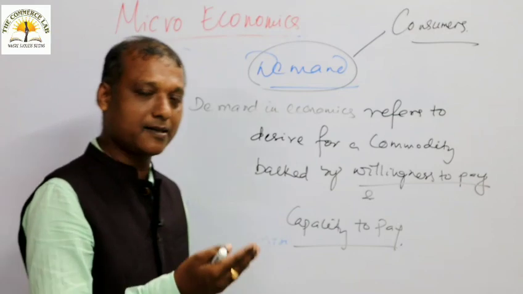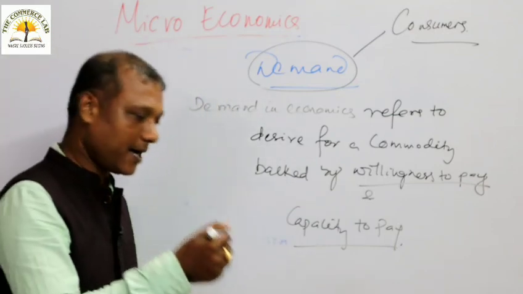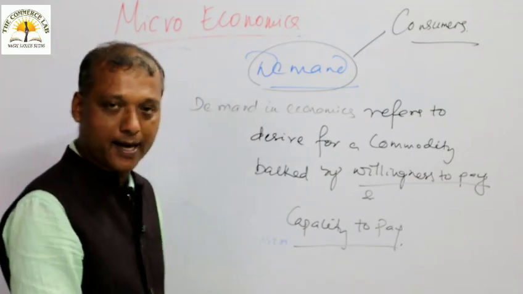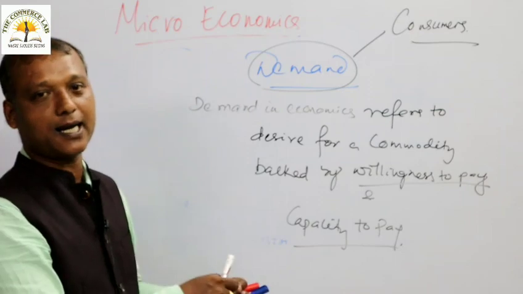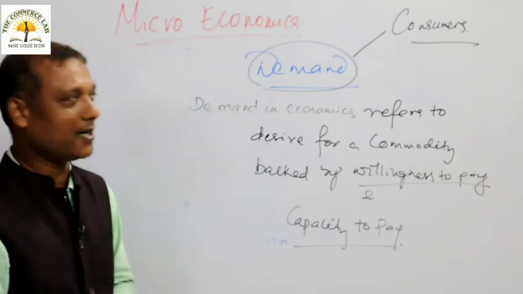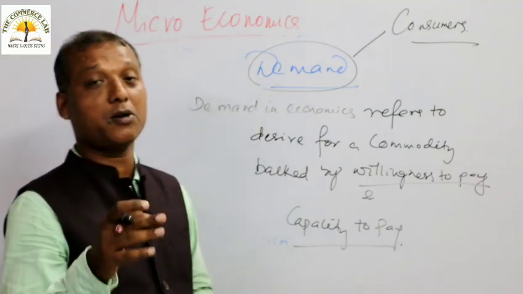You go for breakfast, that is consumption. You go for lunch, that is consumption. You go for writing, that is consumption. You use a marker, that is consumption. You use a mobile, that is consumption. You go on a bicycle, that is consumption. You go in a car, that is also consumption. So you should understand, consumers have the responsibility for consumption and producers have the responsibility of production.